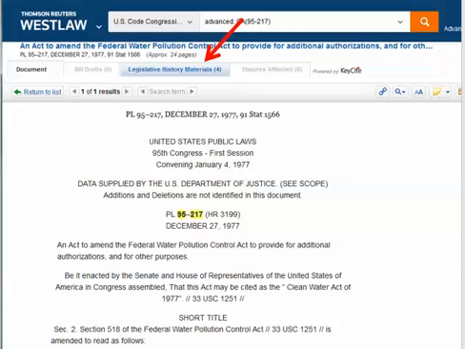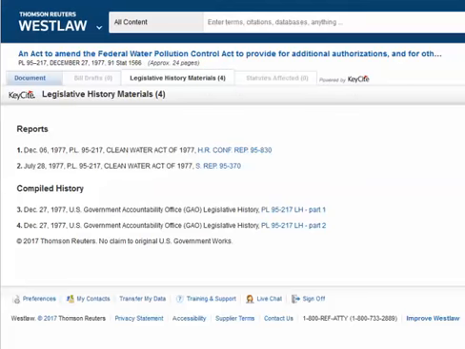Looking at the public law, we see a tab at the top for legislative history materials. Selecting that, we can see that the Westlaw Legislative History Materials tab for this public law has the two reports that were set out in USCAN, as well as the two-part GAO compiled legislative history we had already identified. Not all GAO reports are linked from this session laws, but many like this one are. So if you don't find it here, do a separate search in GAO.